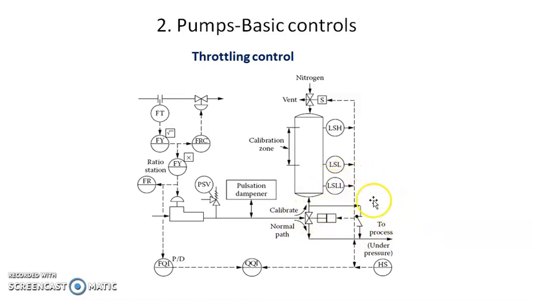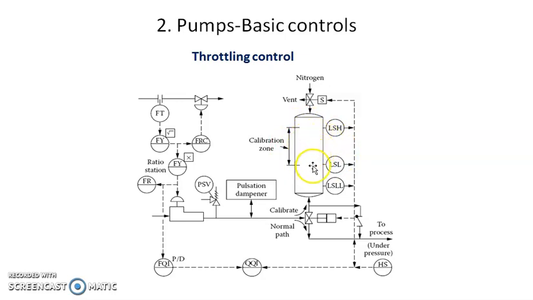This tank will start to discharge by starting the nitrogen line from the top side. So due to this, the fluid or material will discharge at high pressure. Once it reaches the LSL, again the position of this valve will change, and this top valve will open to vent. So this nitrogen enters into the vent, and due to this there is a filling of the tank. Due to this, the tank will be calibrated.